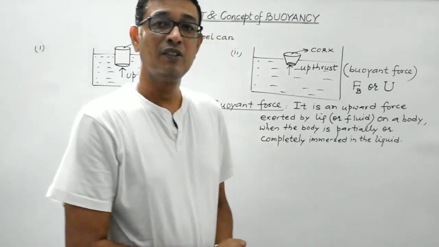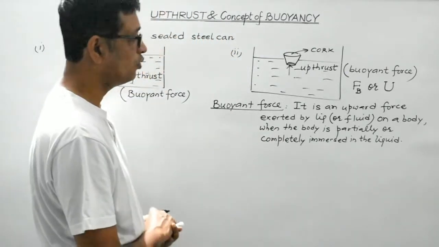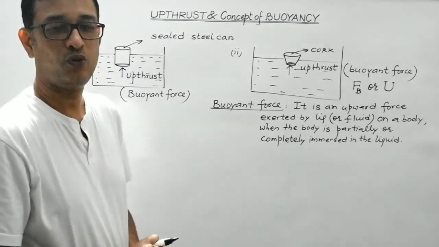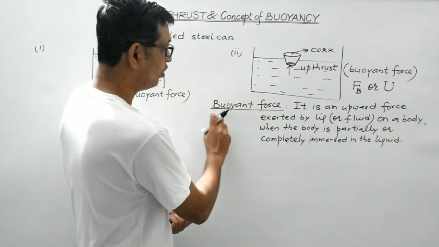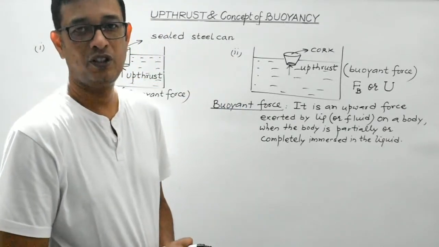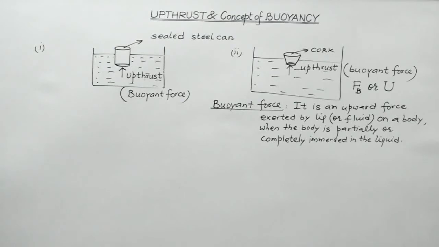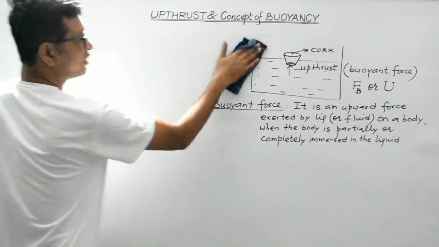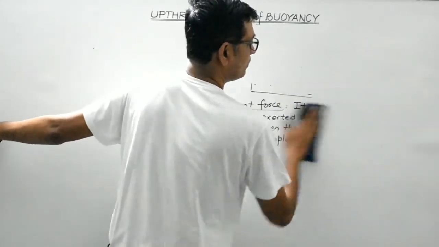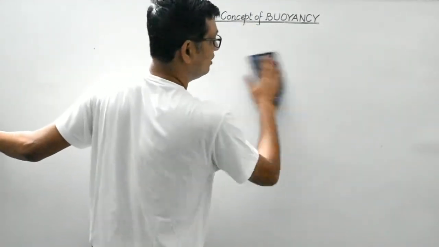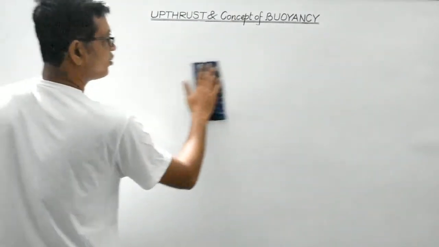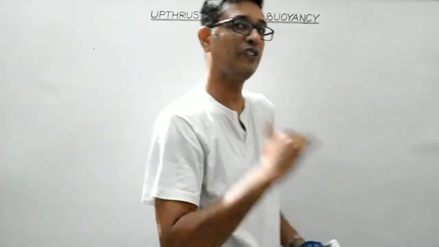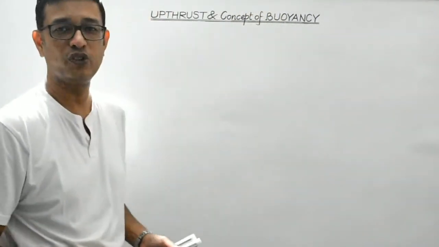Now students, we will discuss how the buoyant force and why the buoyant force acts on a body. What is the basic reason for the origin of this buoyant force? For that, again, we need to consider a very, very important theoretical consideration. In the previous lecture, we have discussed about pressure. So, we will see that buoyancy is actually due to the difference in the pressure on the two surfaces of a body. That is what we are going to discuss.